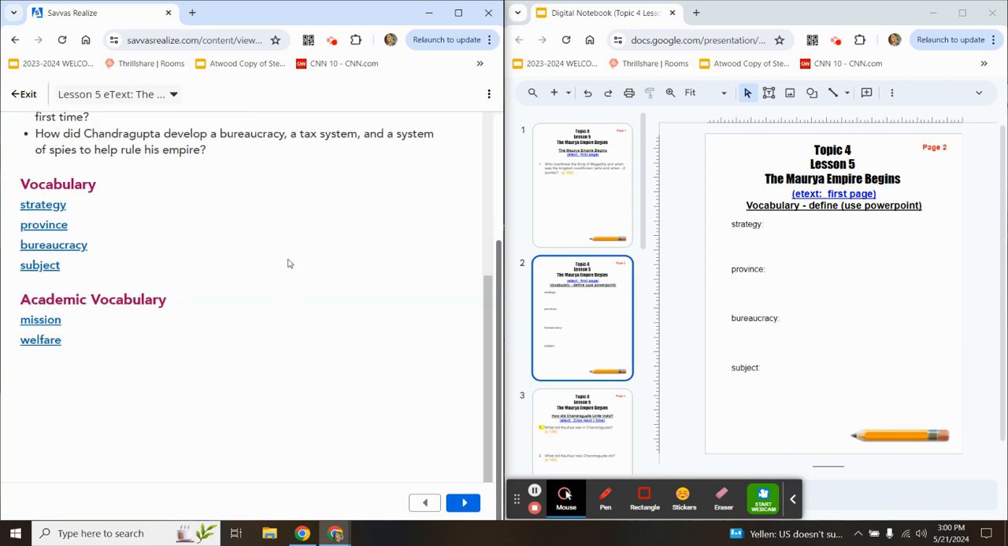You've already looked at these 4 vocab words on your Frayer, so now go ahead and get the definitions put into your digital notebook.